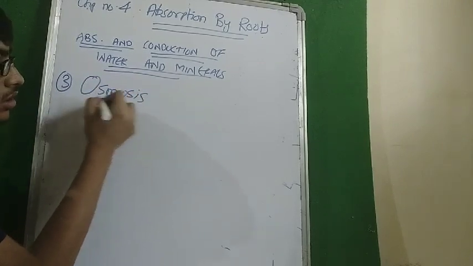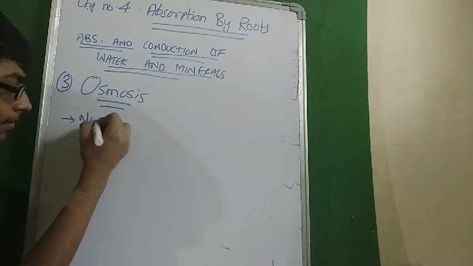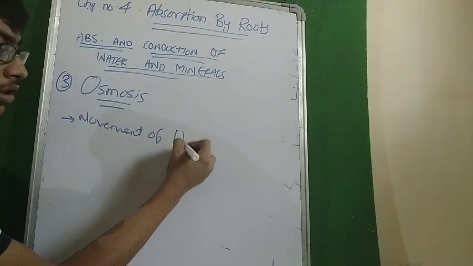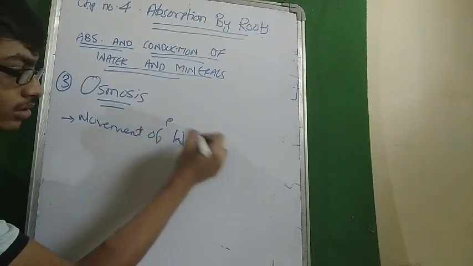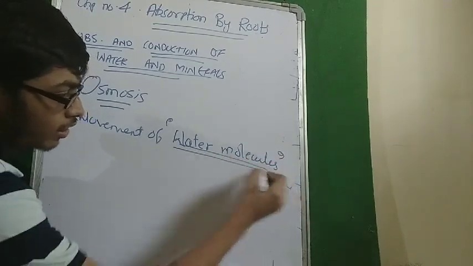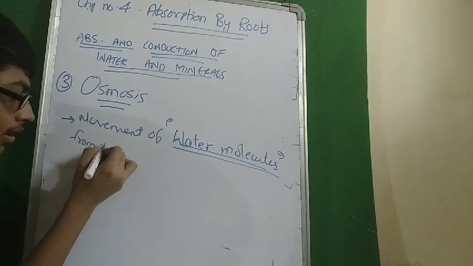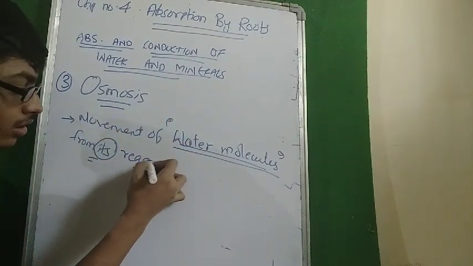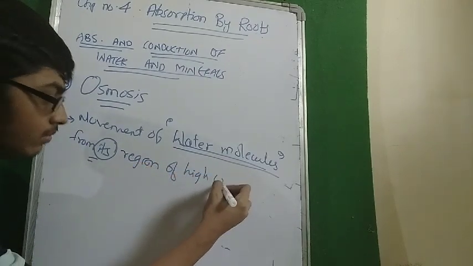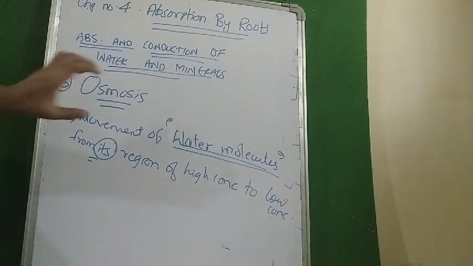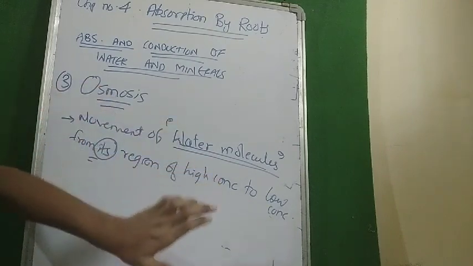Now what is osmosis? Understand. Movement of, most important line, water molecules. Movement of water molecules from its, the word is very important, movement of water molecule from its region of higher concentration to low concentration. See, movement of water molecules from its region of higher concentration to low concentration.